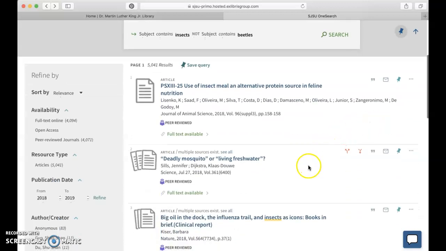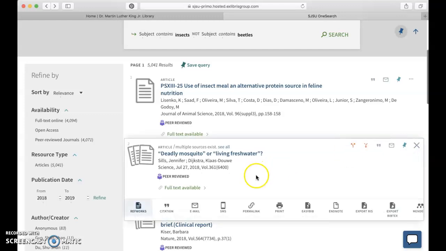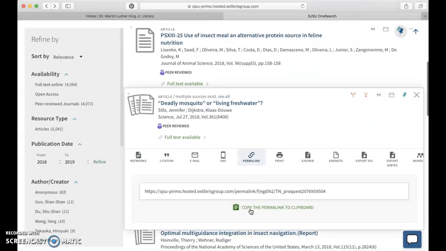So, in order to get a permalink, what we're going to need to do is click on these three dots over here. And then there's this linking icon and permalink. You're going to go ahead and click that. And here is the URL that you would need to provide them in order to get back to this article.